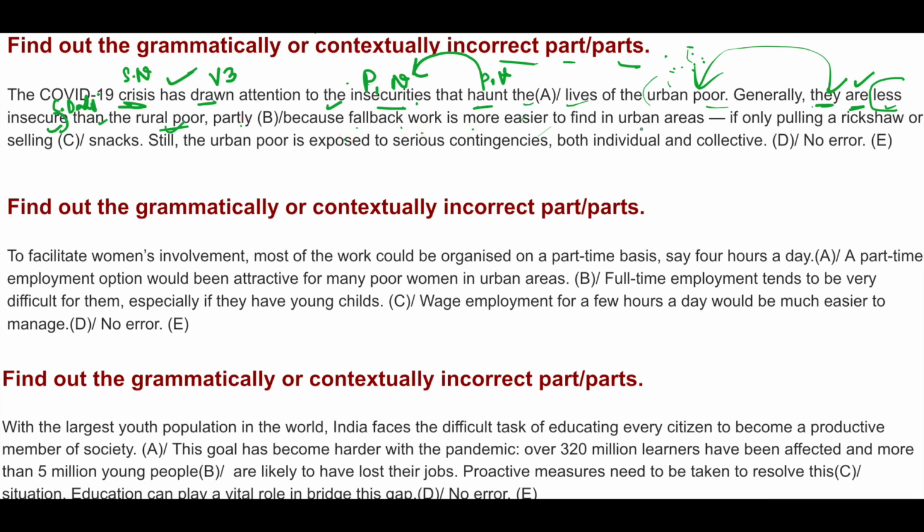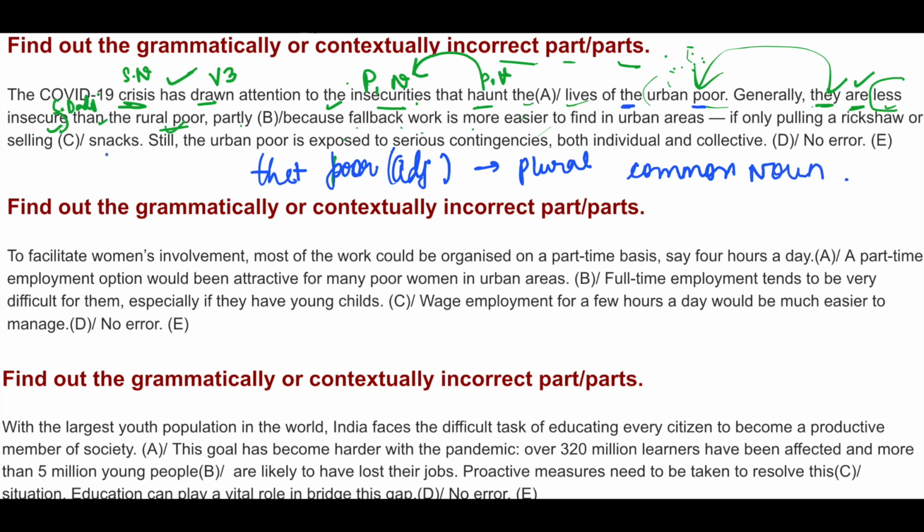fallback work is more easier to find in urban areas. Okay, one more thing here I would like to mention. Poor. Poor is what? Which part of speech? Poor is, the plus poor. Poor is an adjective, right? If I say Mohan is poor, this means poor is an adjective, right? Poor is an adjective. Now the plus adjective becomes a plural common noun. Remember this.